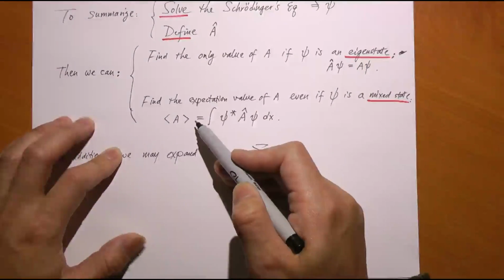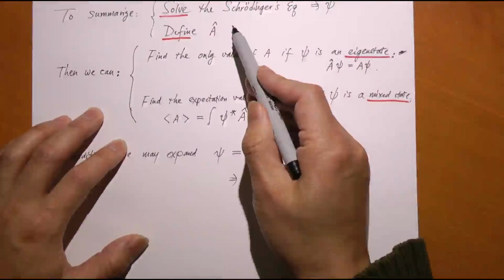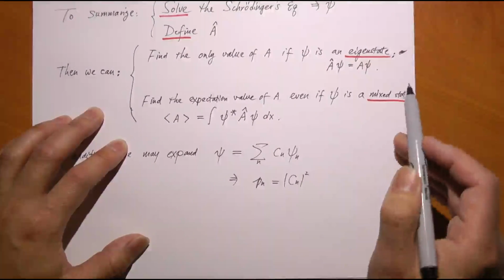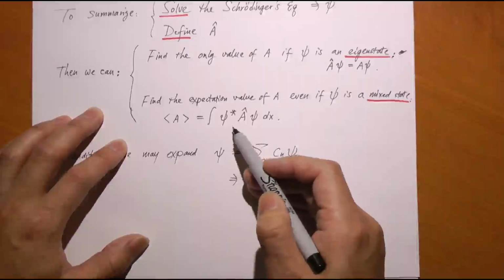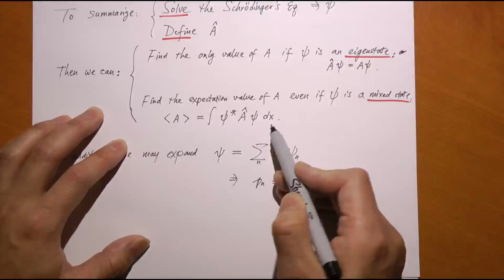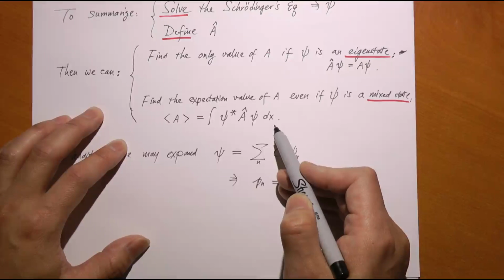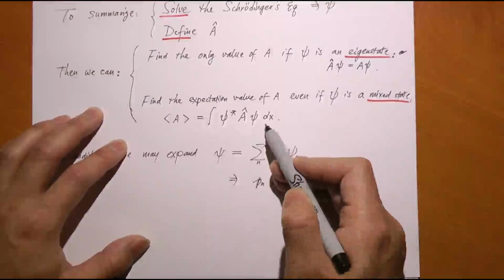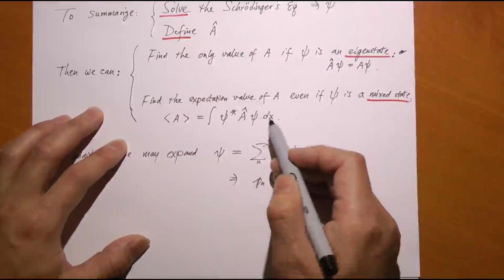And in another case, if you have a mixed state, we cannot find its only value because there's more than one value, but we can find the expectation value. How do you find the expectation value? As we saw in a previous discussion, it's just this integral. You do not have to decompose it into psi 1, psi 2, and so on. Just the integral tells you what the expectation value is.